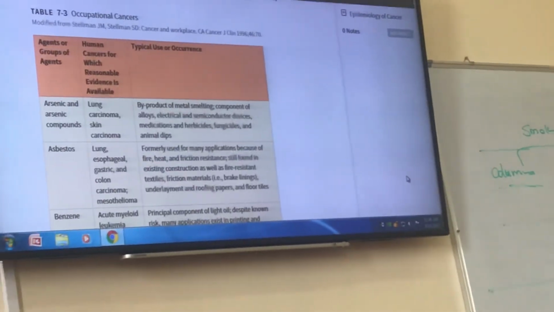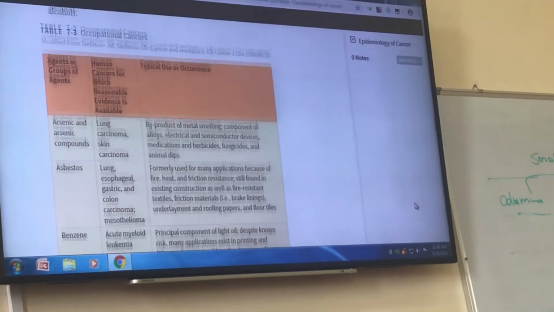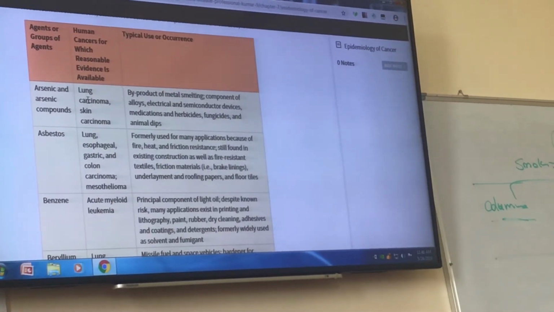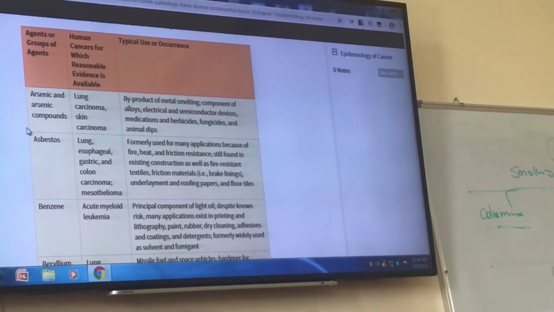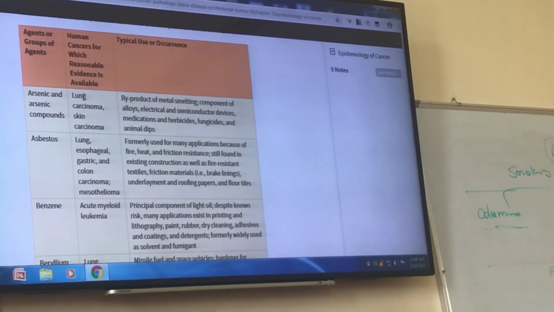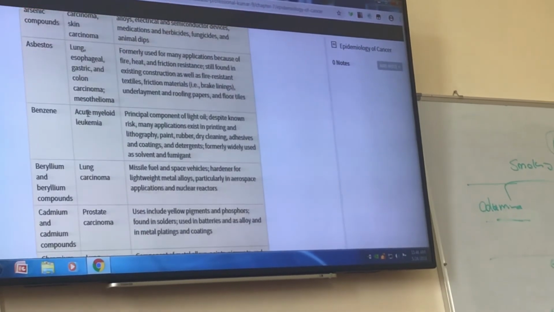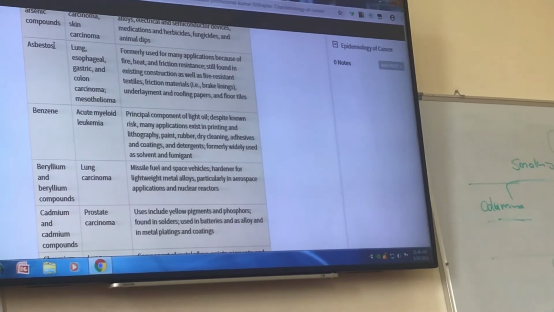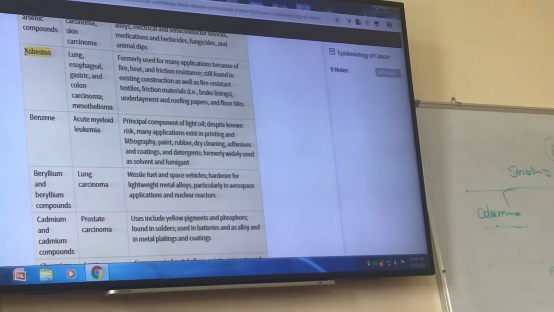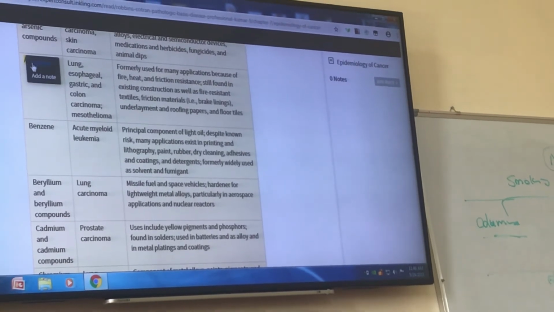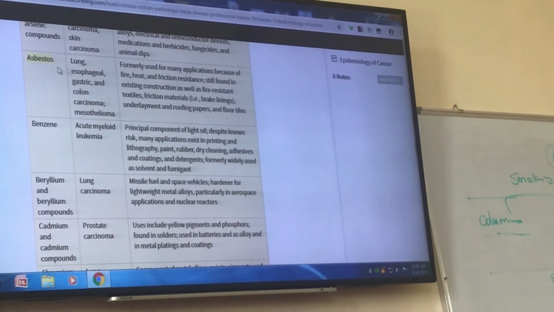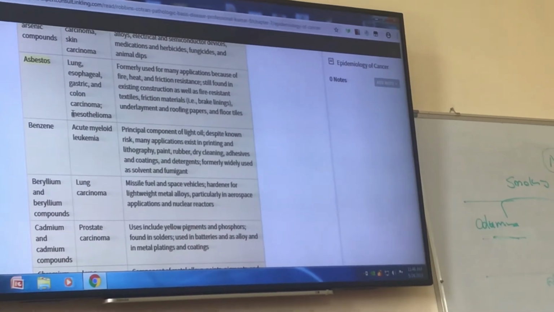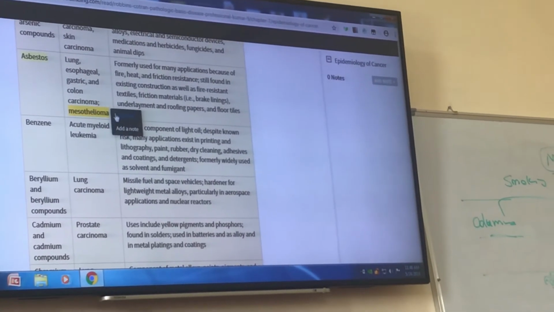There are some occupational cancers, where there is a relationship between some agents and some cancers. For example, arsenic and arsenic compounds are related with lung carcinoma and skin carcinoma, or asbestos, which was used frequently decades ago in buildings, is highly associated with carcinoma of lung and especially mesothelioma.